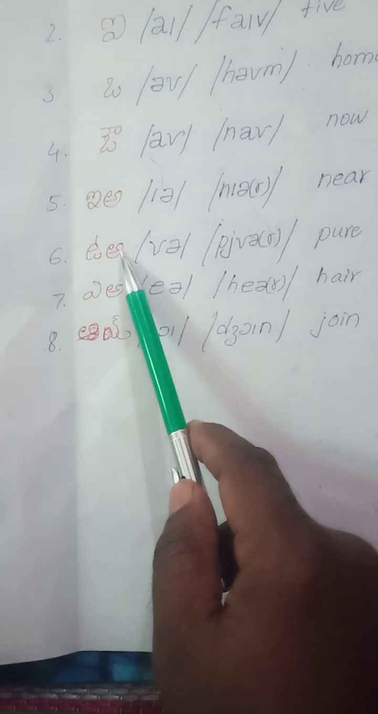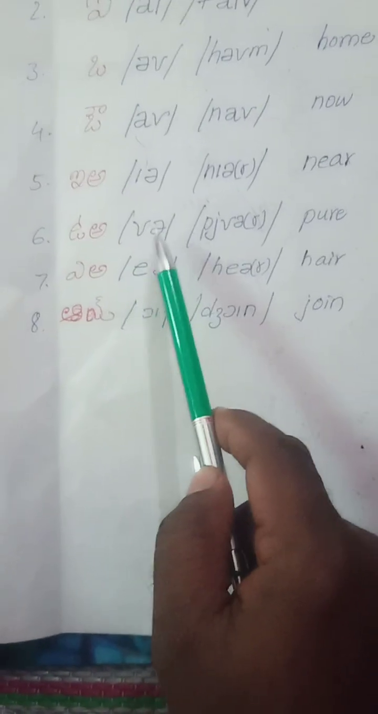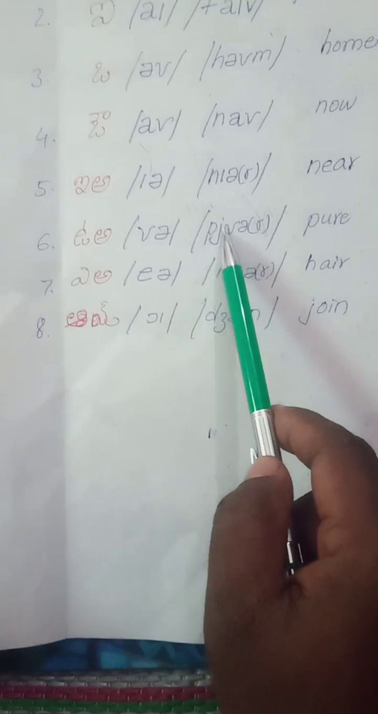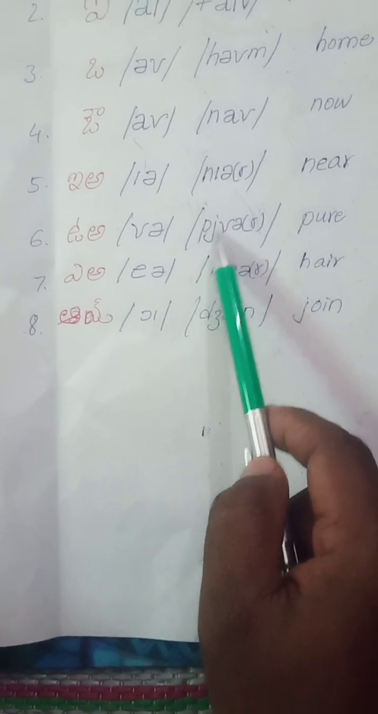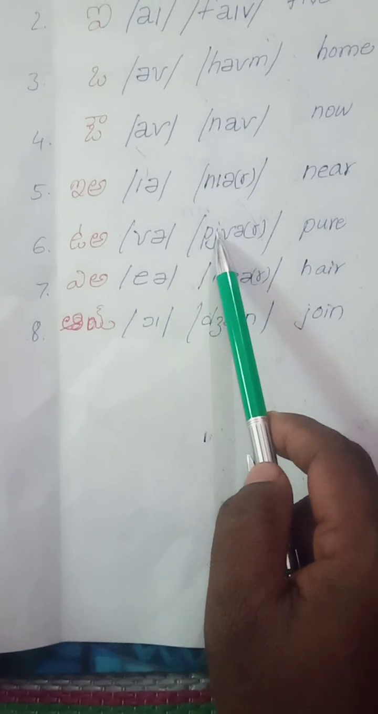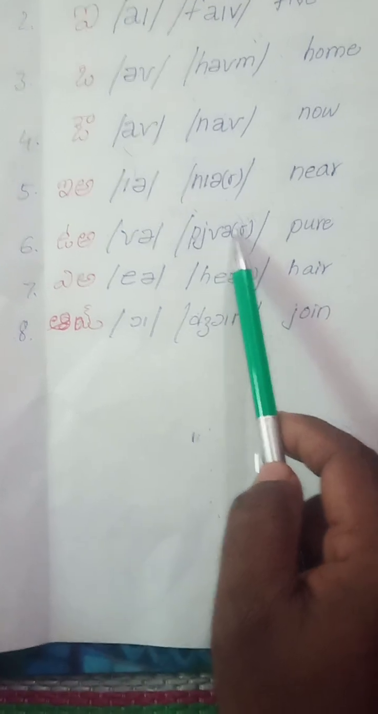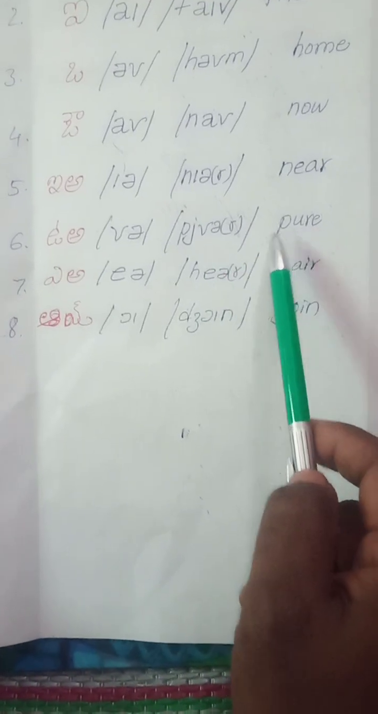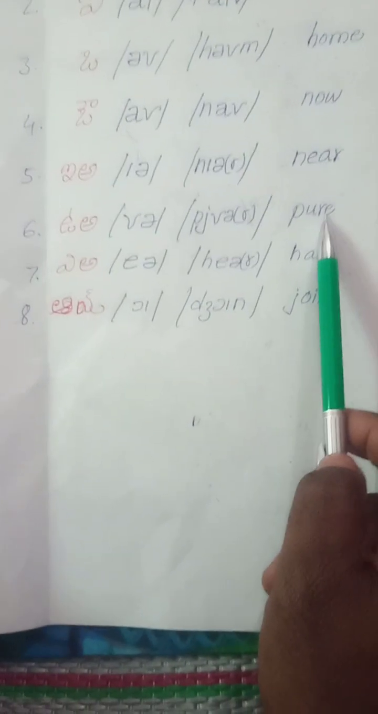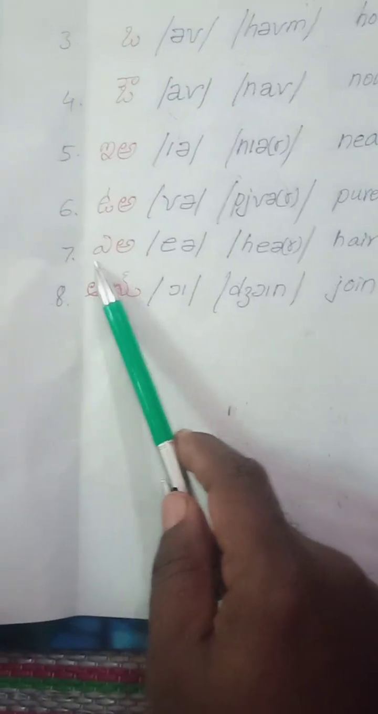Sixth one: u and a. When I write this symbol, this is ya, not y. P and ya, pia. For that I added u, and R silent: pure. Pure is the ordinary spelling. Even poor is also an ordinary spelling.